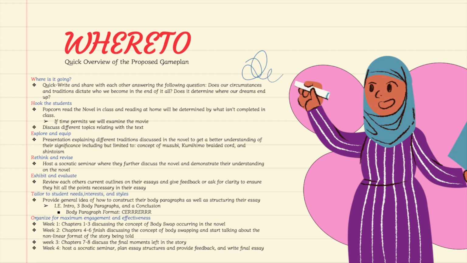Moving on to week 3, they'll finish the book by reading chapters 7 and 8 and discuss the final moments left in the story. And week 4 will serve as a way to not only engage in the Socratic seminar, but also plan their essay structures and provide each other the feedback they might need to ensure that they have a strong essay, and then finally write the final essay for this whole unit.